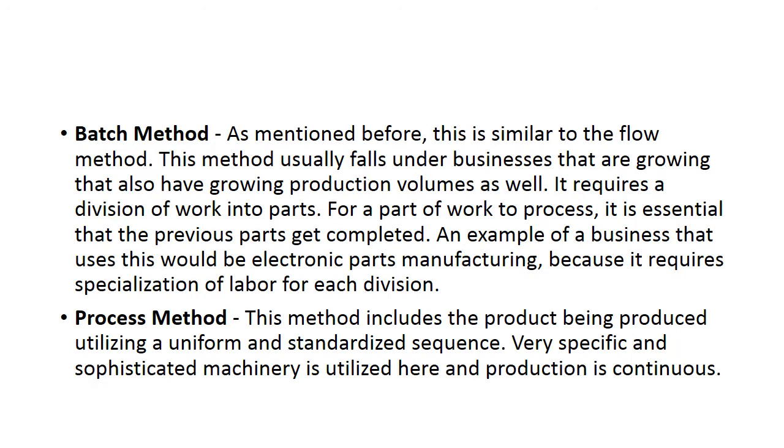That means the batch method involves the production of identical products made in groups, that means in batches. The group remains together as it passes through each stage of production until all processes are complete. Changes may be made between batches. For example, clothing may be produced in batches of different sizes and colors. That means we produce a number of clothes but in batches, according to the sizes or the colors.